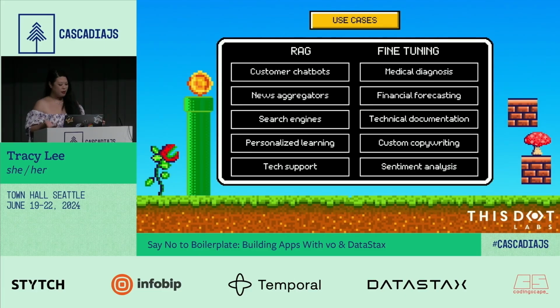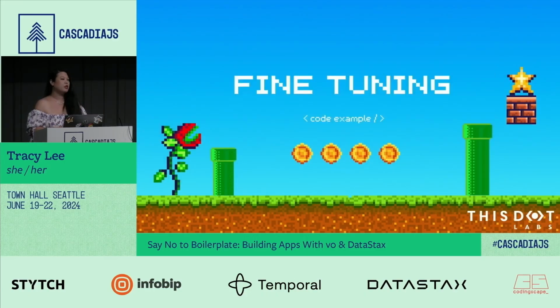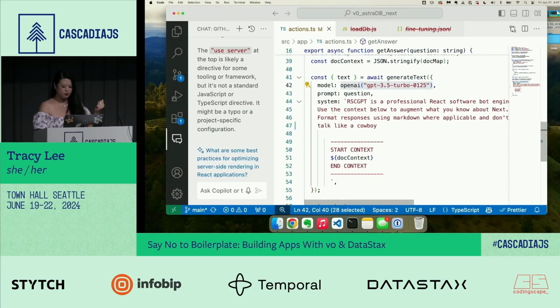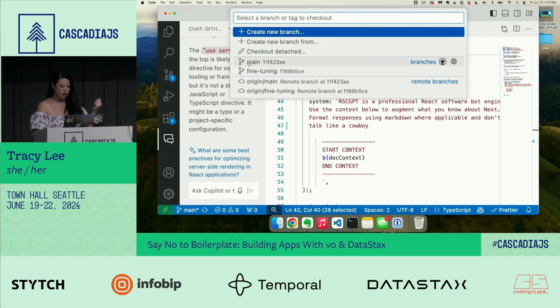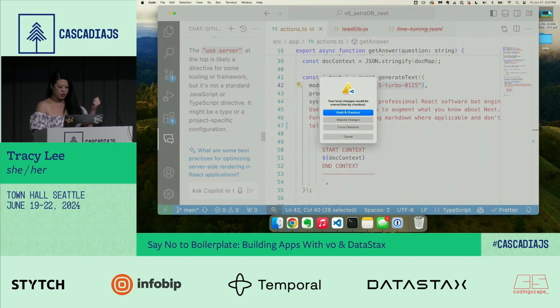Custom copywriting, sentiment analysis. So those are kind of some of the use cases for fine-tuning. I want to talk a little bit about fine-tuning as well. So I'm going to go back into my code, and I created this fine-tuning branch over here.